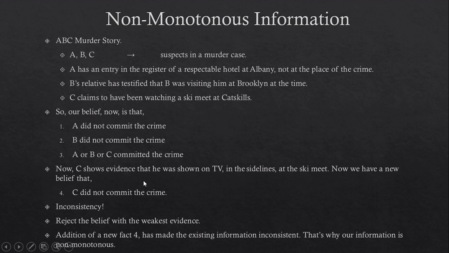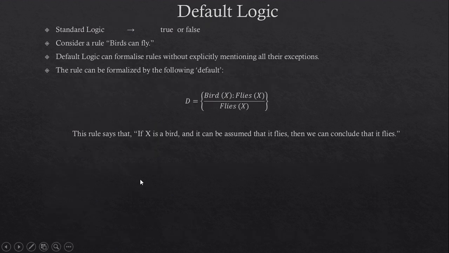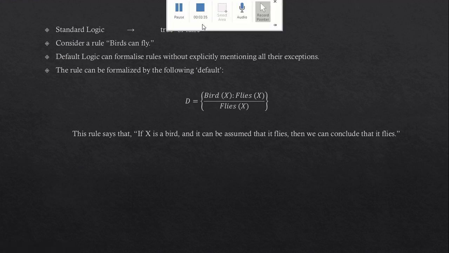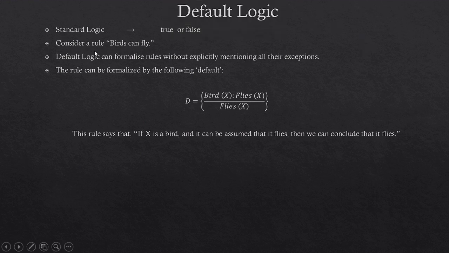Our logic-based reasoning systems are not sufficient to handle non-monotonous information. A non-monotonic logic is required. Default logic is such a non-monotonic logic. Standard logic that we have learned till now can only express that something is true or that something is false. But as we saw in the ABC murder story, facts may not be true in all the cases.